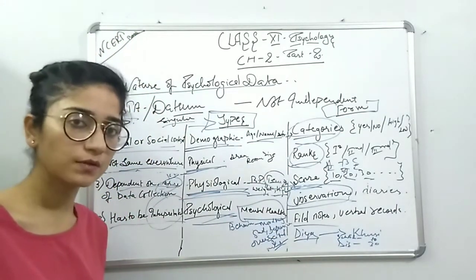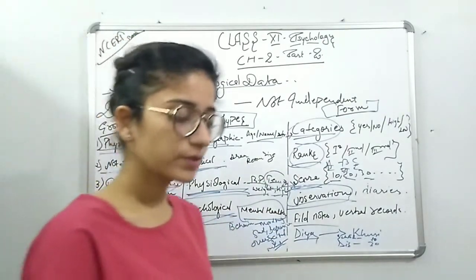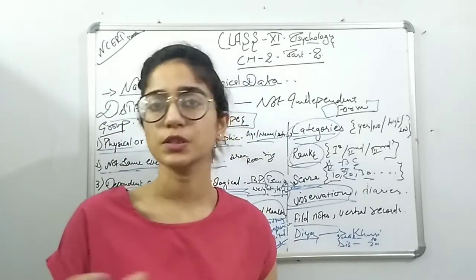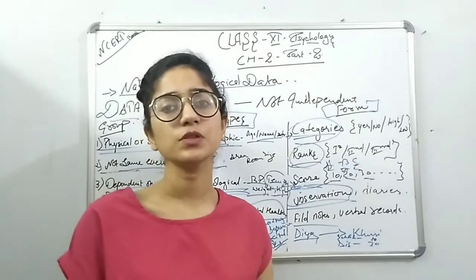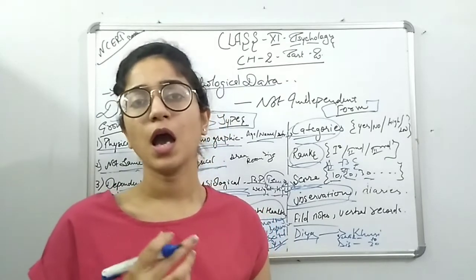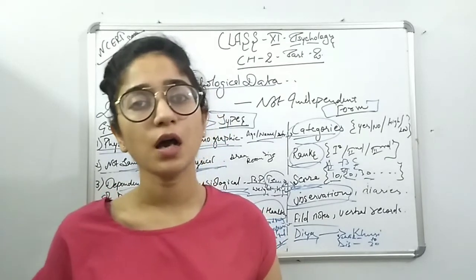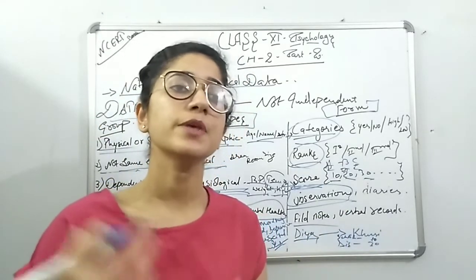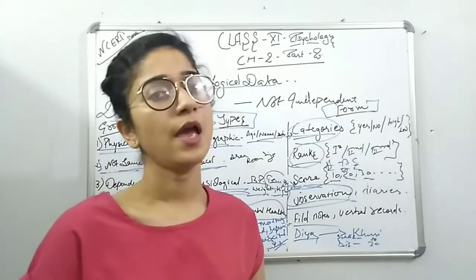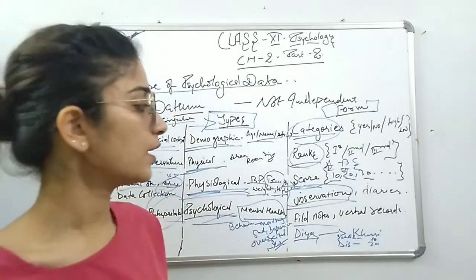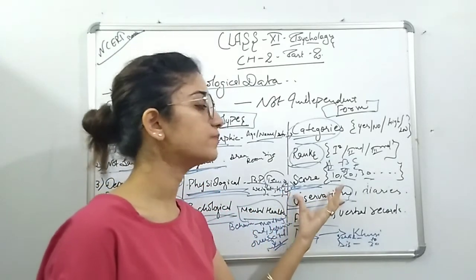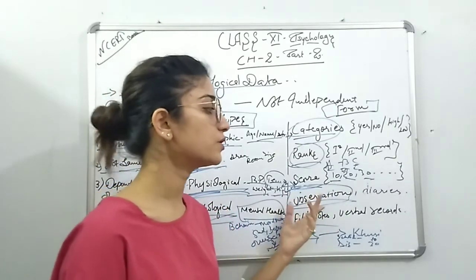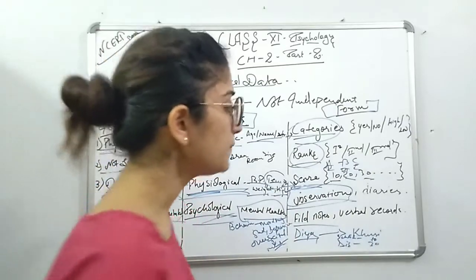Now observation is also one of the basic methods by which data is collected. We observe a person in different situations. I observe a student in a class, at the playground, or in his house. At different places, his performance, behavior and acts change, and on that basis the observation is done.